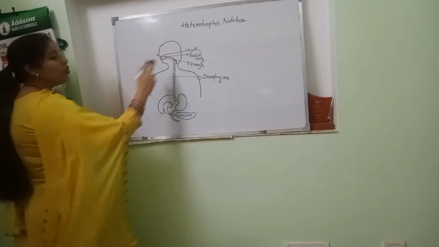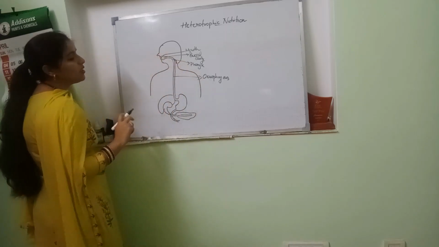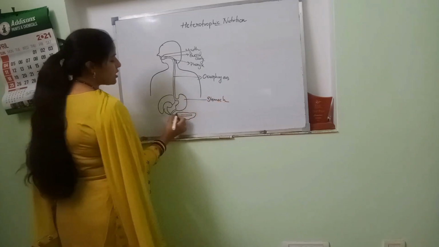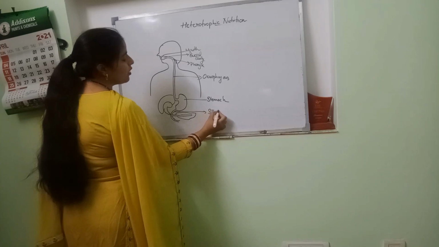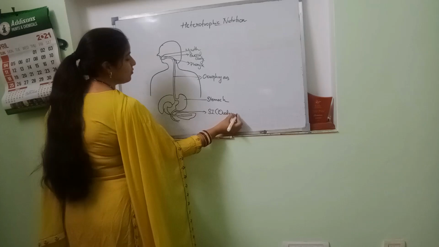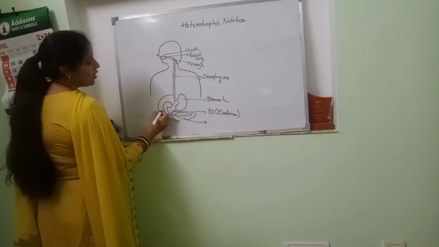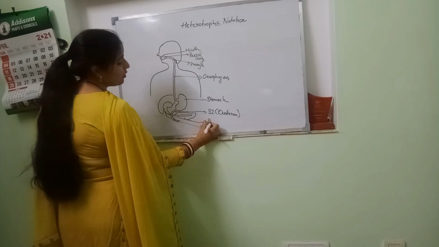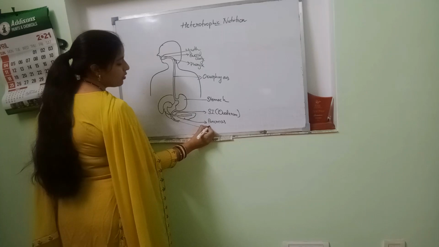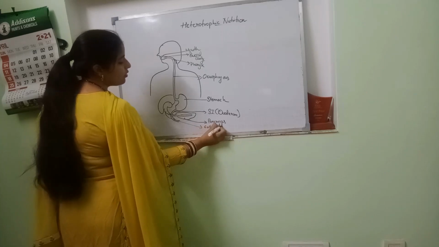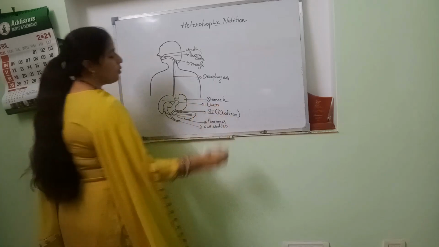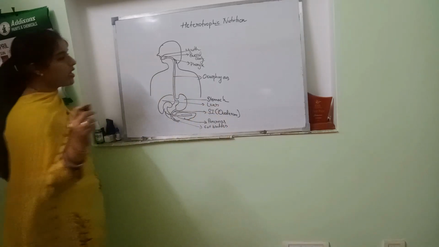So mouth, buccal cavity, pharynx, oesophagus. Then this is stomach. We are having digestive glands also. The starting of the small intestine, that is duodenum. We are having it here: pancreas, gallbladder, and liver. Okay. So let's just start the process.